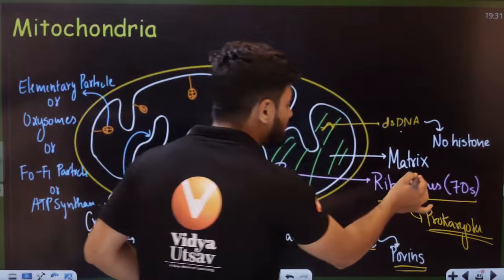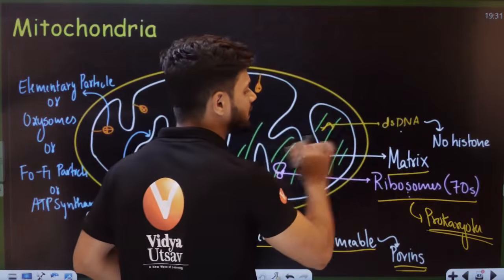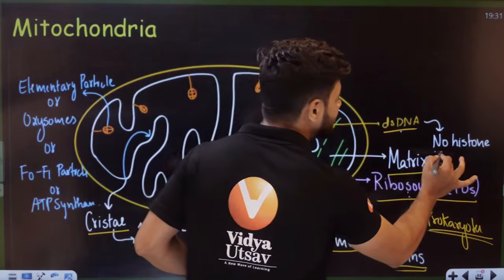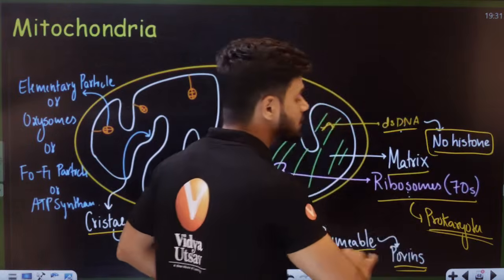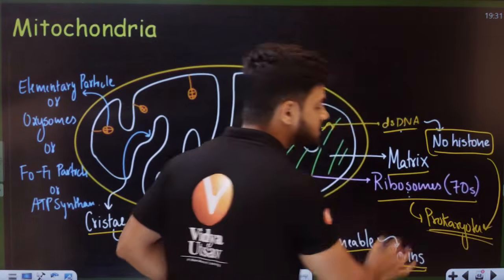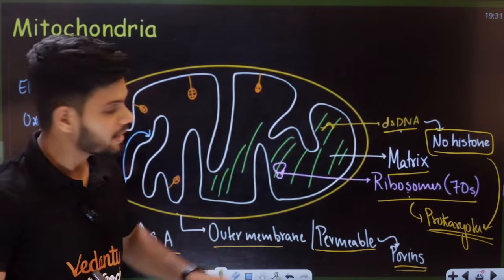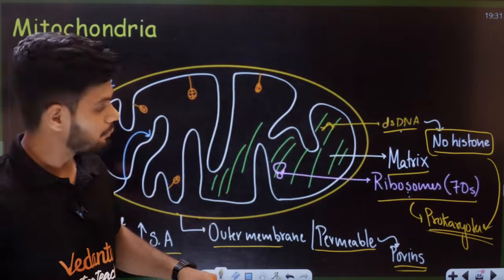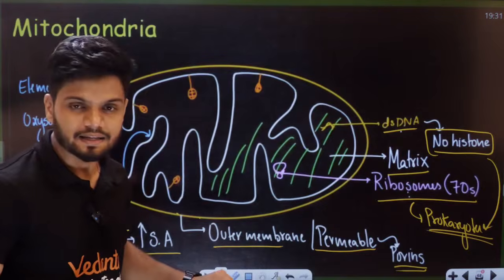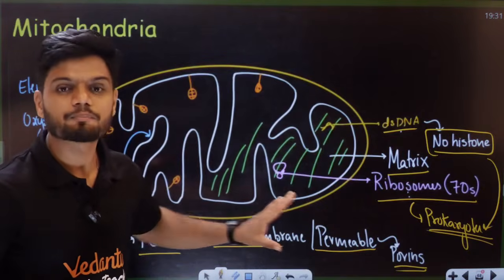In the matrix, it has double-stranded DNA, but without histone proteins, just like prokaryotes. It has 70S ribosome. It has double-stranded DNA without histone, just like prokaryotes.